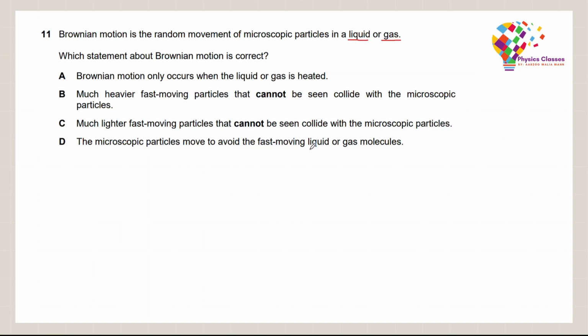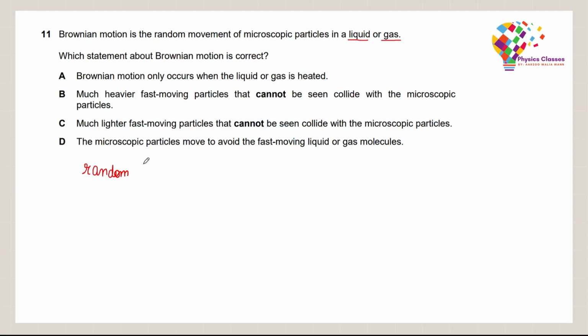See, Brownian motion, firstly, it's a random motion of the particles. Now, what are these particles that we are talking about? We are talking about particles like pollen grains or smoke which are suspended in a fluid. This motion is caused by continuous bombardment of the particles by the invisible particles.